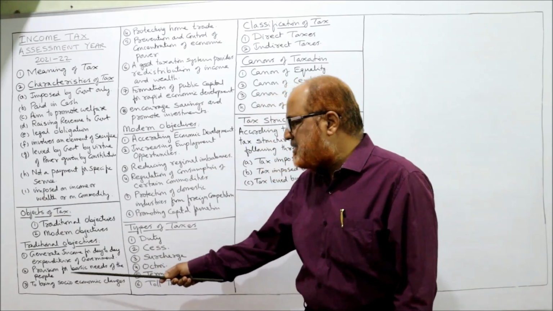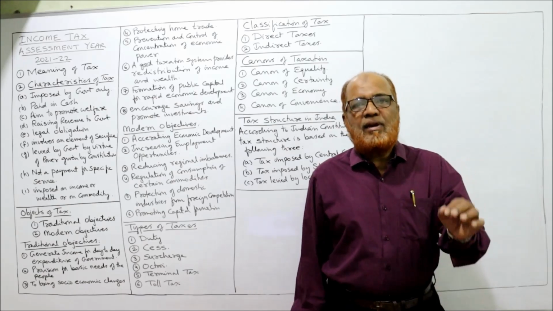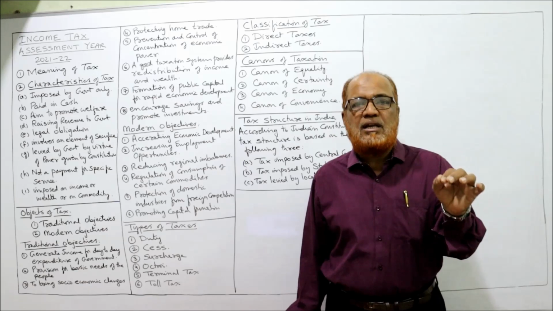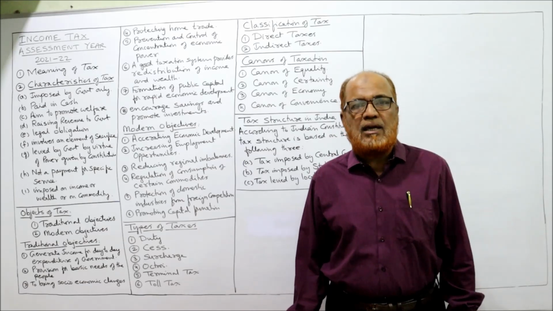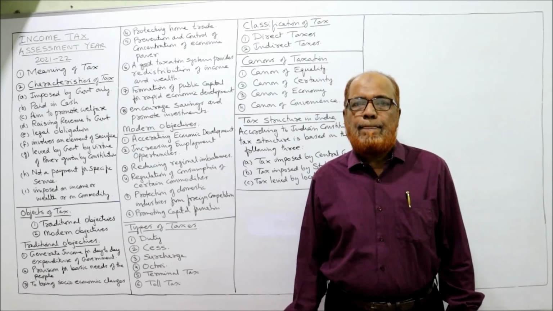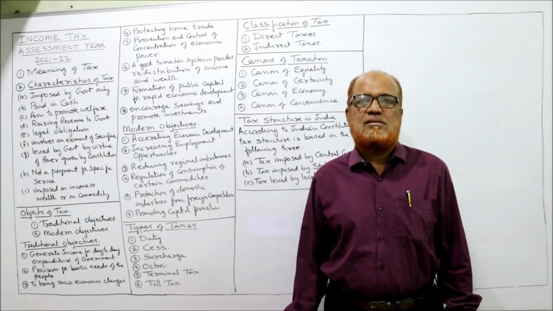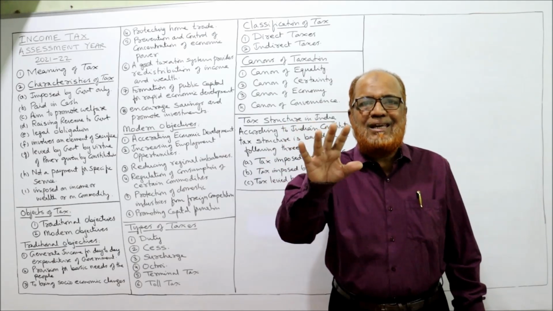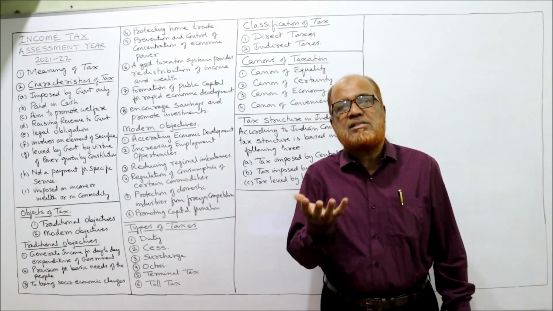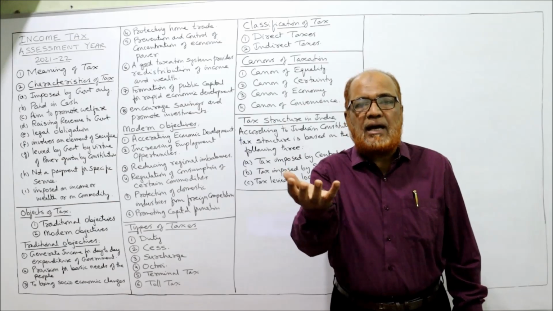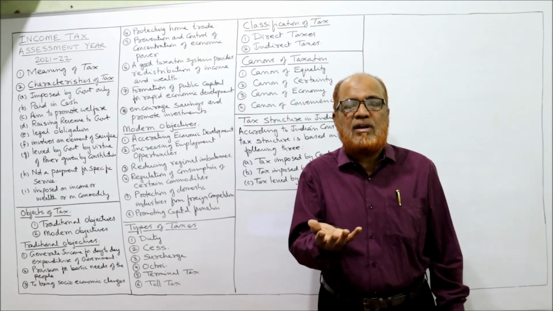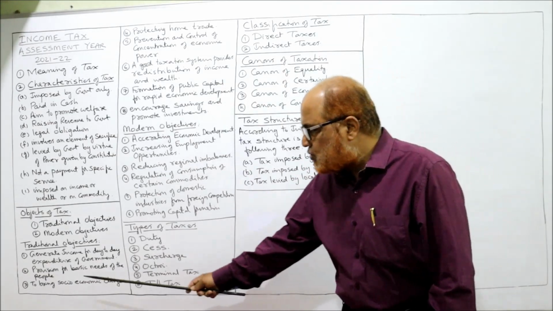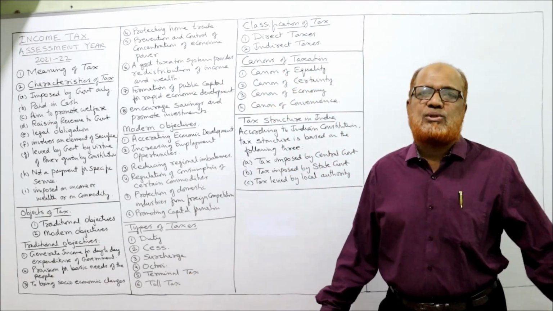Next one, provision for basic needs of the people. One of the responsibilities of the government is that the people must have their basic needs. Nobody should die of starvation. Everybody must have the basic needs. That is the objective of the government. So in order to fulfill the basic needs of the people, the government must have revenue. And tax is one of the sources of revenue through which the government can spend money for basic needs.